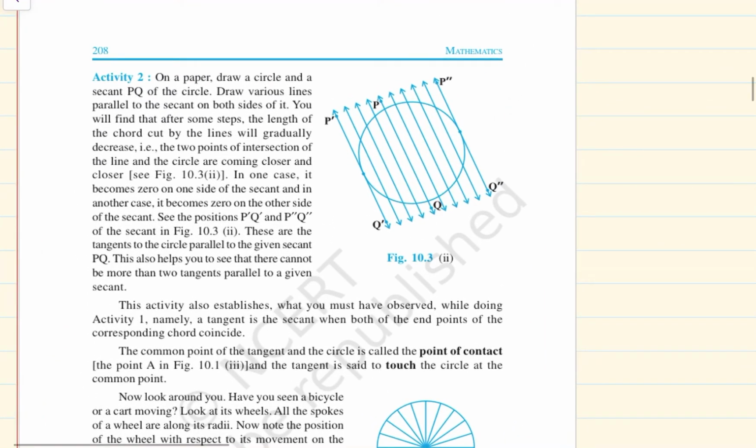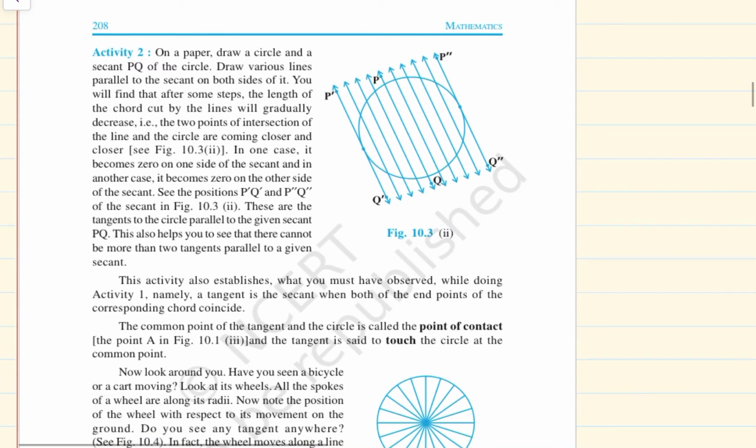Now let us see the next property. On a paper, draw a circle and a secant PQ of the circle. Draw various lines parallel to the secant on both sides of it. You will see that after some steps, the length of the chord cut by the line gradually decreases, that is, the 2 points of intersection of the line and the circle are coming closer and closer. In one case, it becomes 0 on one side of the secant. In another case, it becomes 0 on the other side of the secant.